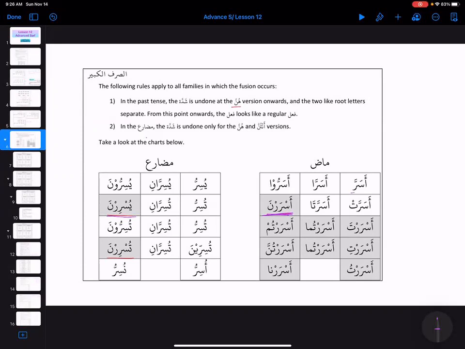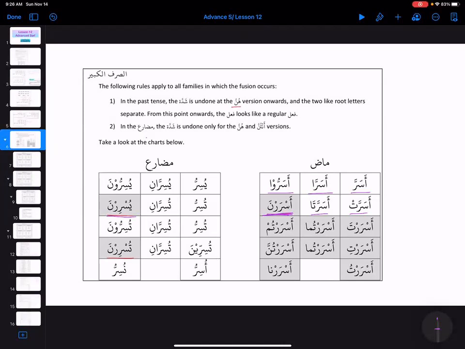So it's not very hard. Asarra, asarra, asarru, asarrat, asarrata, asrarna, right? Because hunna needs a sukun before this nun niswa, and that's why we need to open up that shadda. So asrarna, and then asrarta, asrartuma, asrartum, asrarti, asrartuma, asrartunna, asrartu, and asrarna.